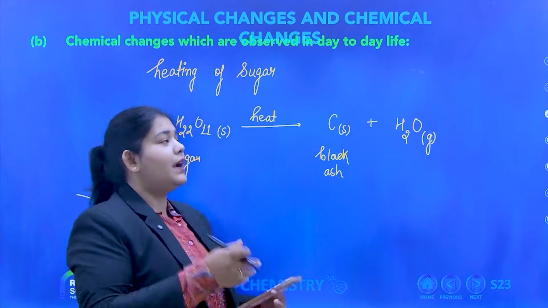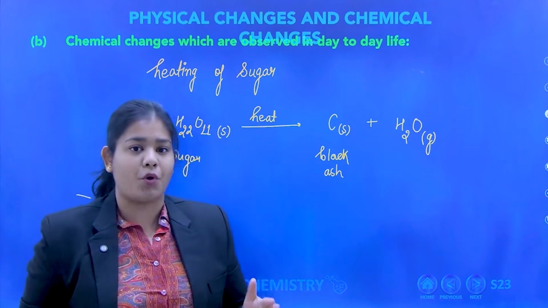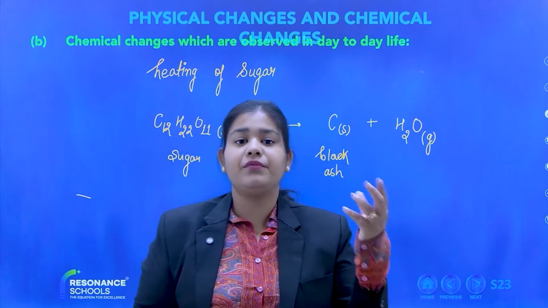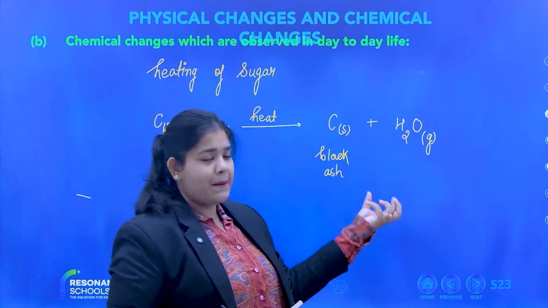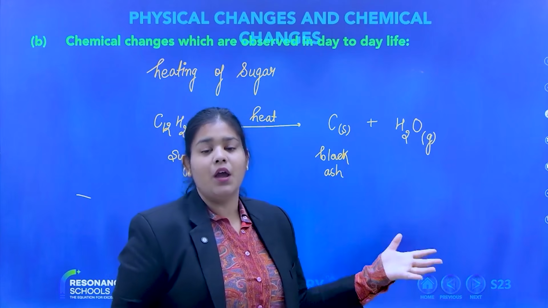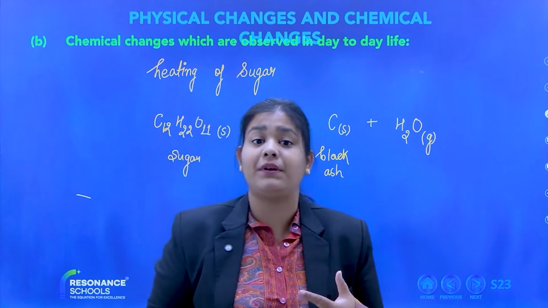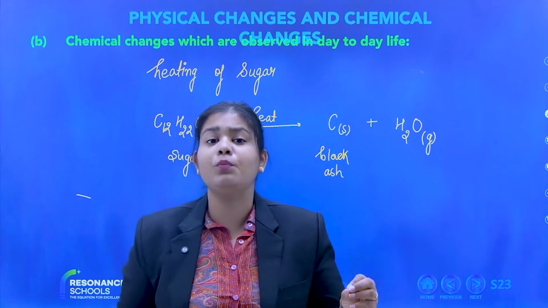Can you see that heating sugar gives you two entirely different products having different properties? Hence it is a chemical change. New products are formed with different properties. Now this will not taste like sugar. Even if you combine them, it will not taste like sugar. It will not work as sugar, it will not look like sugar, it will not have the properties of sugar. So new products are formed with new properties.